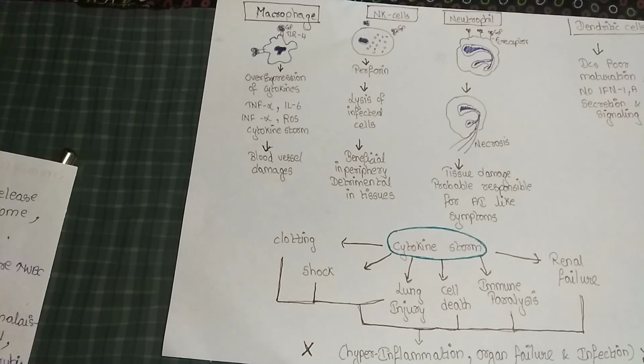Then tumor necrosis factor alpha causes an increase in vascular permeability. Due to this increase in vascular permeability, there is an increase in immunoglobulins and complement proteins, so there will be a defense against the infection.